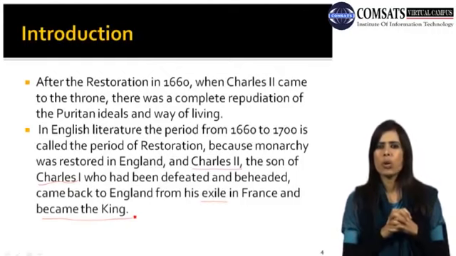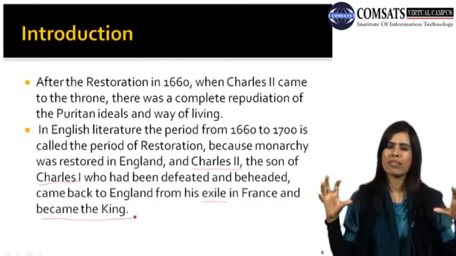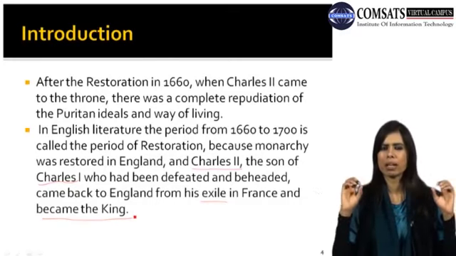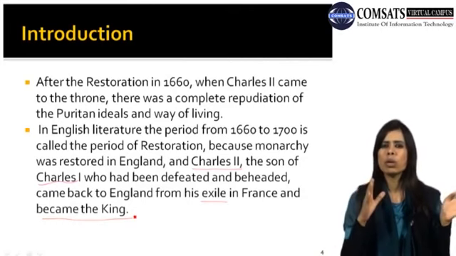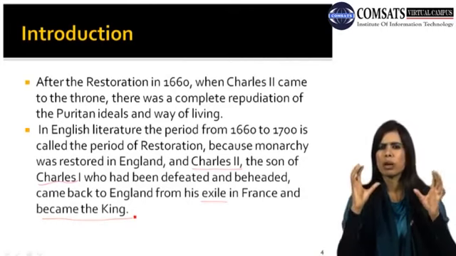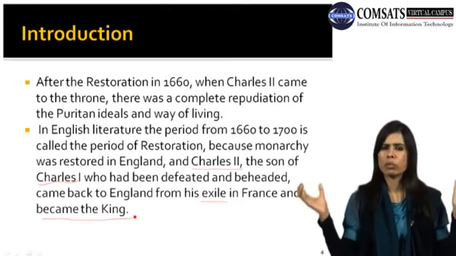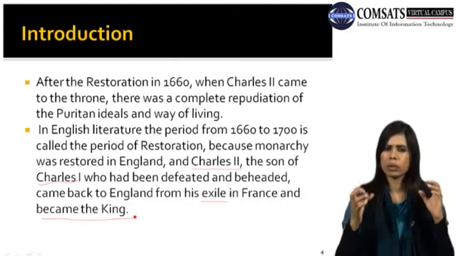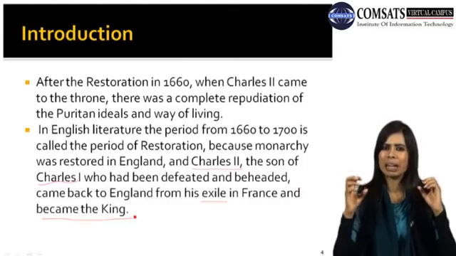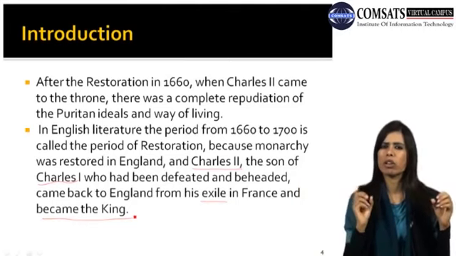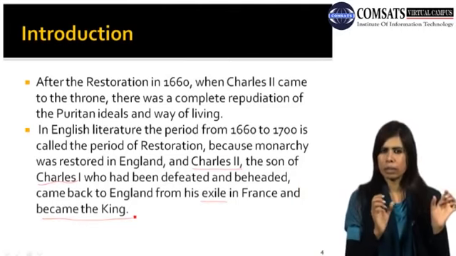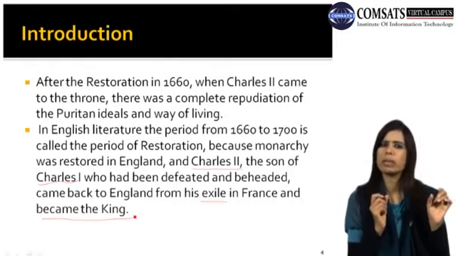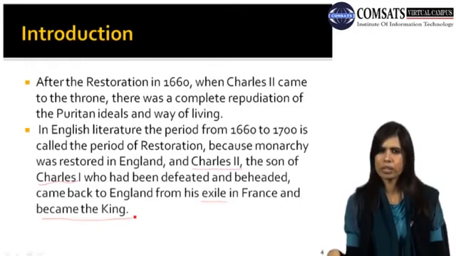So my dear students, here we will talk about the effects of monarchy on English literature, because they were against the Puritan ideals and the way of living. These are all power games as well. When one ruling party came into power, they negated the previous ideas and ideologies. So you just have to keep this in mind as far as the Restoration period in the history of English literature is concerned.